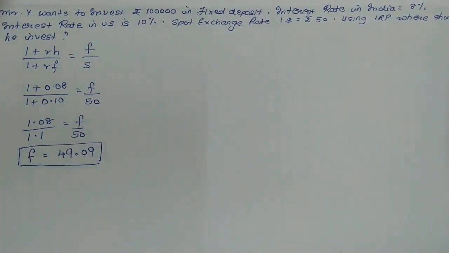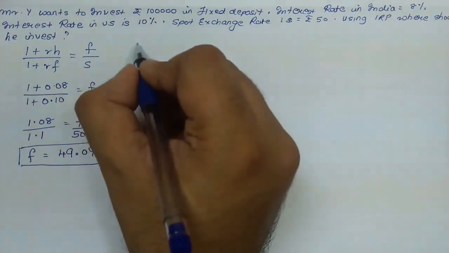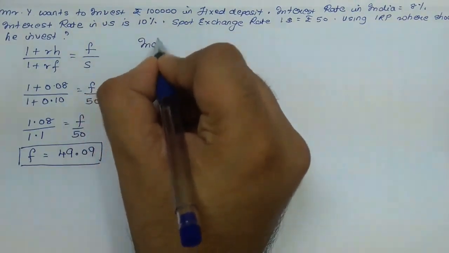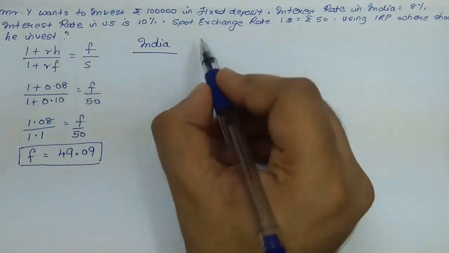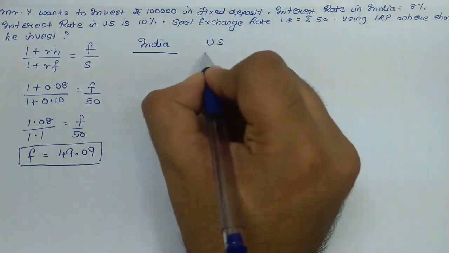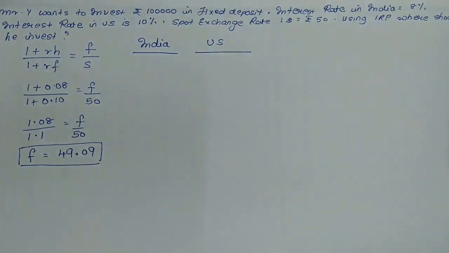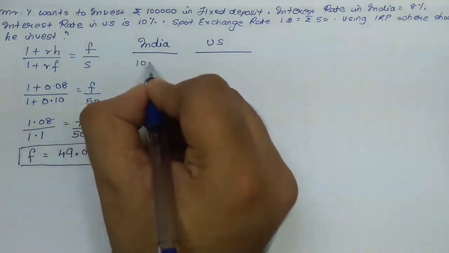Okay, so our forward rate, what we got, is 49.09 after calculating the first part. Now we will check if Mr. Y had to invest it in India, what amount he would have got at the end of 1 year, and if the same amount was supposed to be invested in US, then what amount he would get at the end of 1 year. So in India, if he had to invest, he would have directly invested rupees 1 lakh.